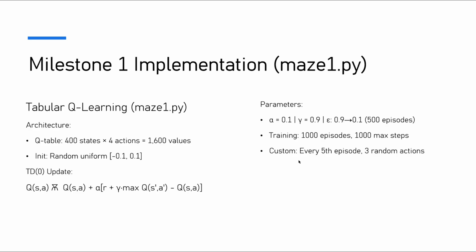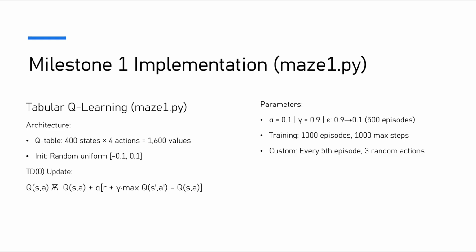Milestone 1 implements classic tabular Q-learning. The Q-table stores all 1600 state-action combinations explicitly, allowing perfect memorization of value functions. We use temporal difference learning with a learning rate of 0.1 and discount factor 0.9.